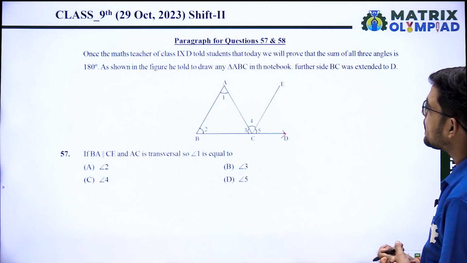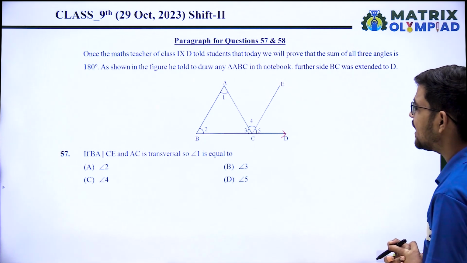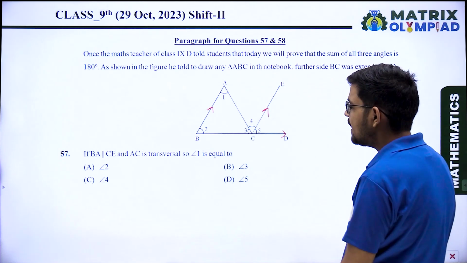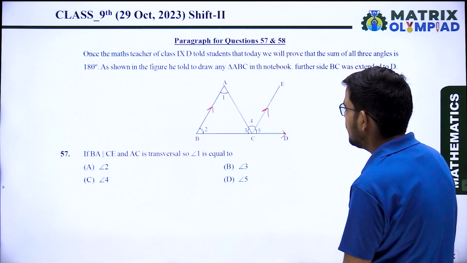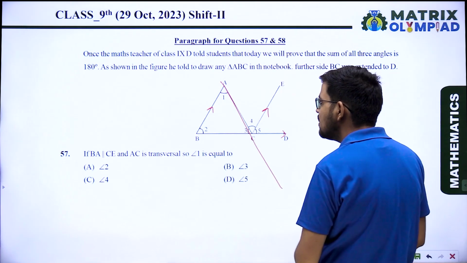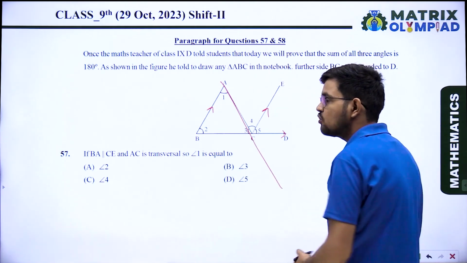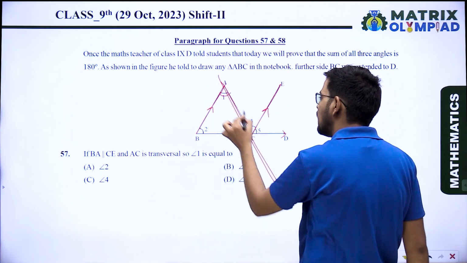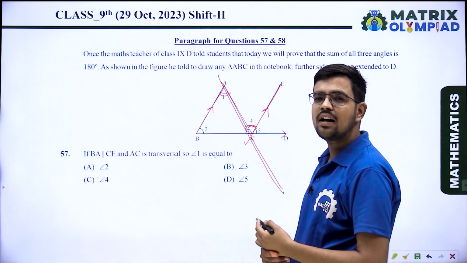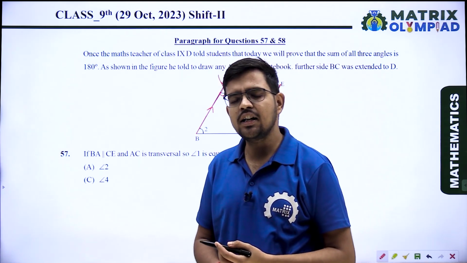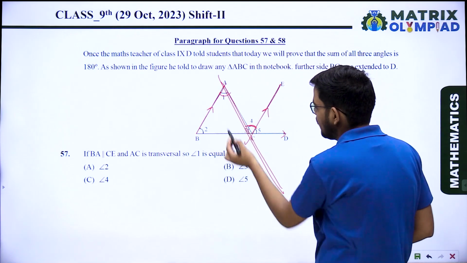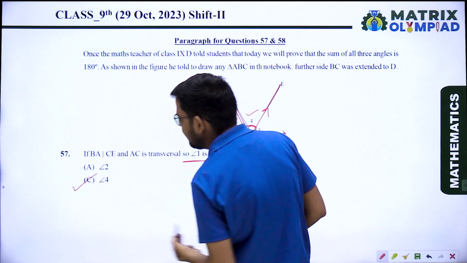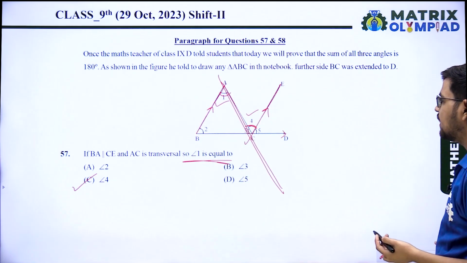Now the question is, if BA is parallel to CE and AC is a transversal, then angle 1 will be equal to what? You know, when these sides are parallel and this is a transversal, angle 1 and angle 4 are alternate interior angles. So angle 1 will be equal to angle 4. Angle 1 is equal to angle 4. Option C is the correct answer.